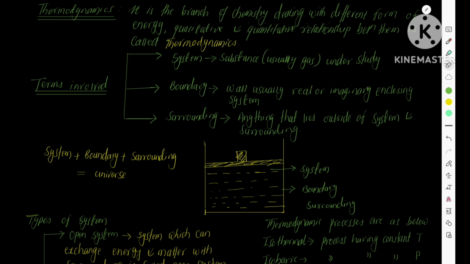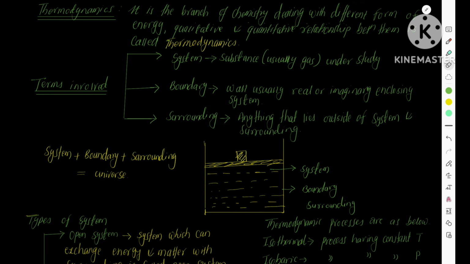What is a boundary? A boundary is a wall, real or imaginary, enclosing the system. What is surrounding? Anything that lies outside of a system is the surrounding. System plus surrounding plus boundary constitute the universe.